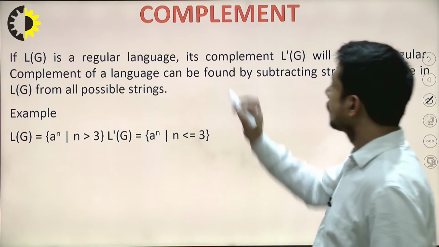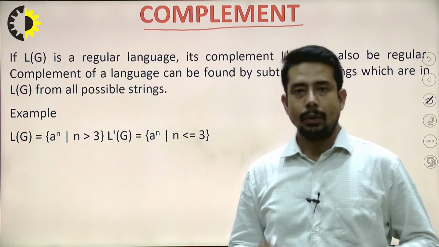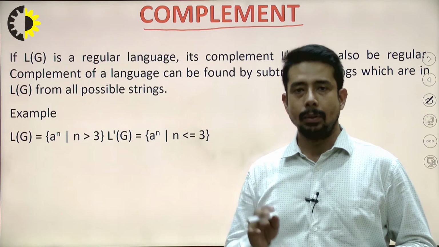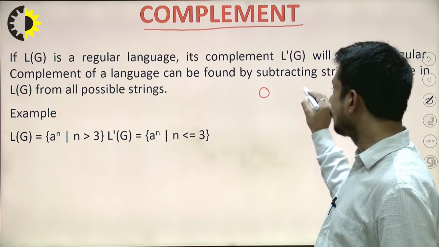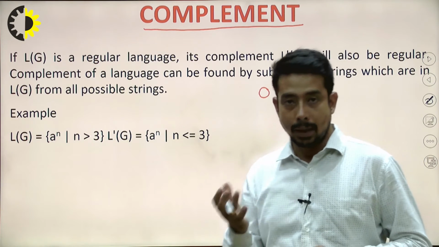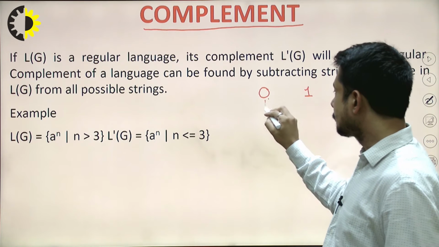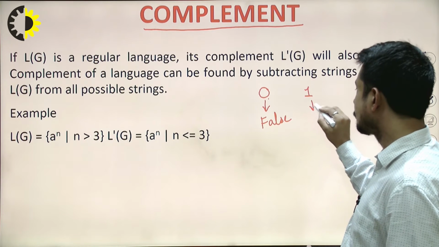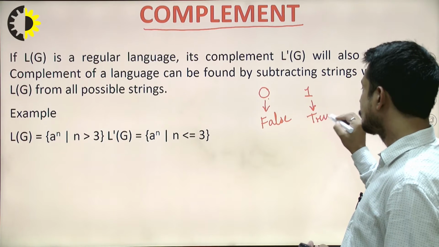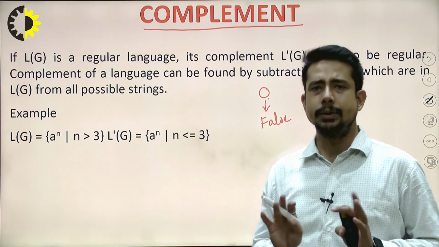The next slide says the complement operator. What does complement generally mean? Complement means that if the value of a particular variable is 0, the complement will be 1 in terms of binary numbers. Okay, so we have 0 and 1. 0 stands for, suppose, false and 1 stands for, suppose, true. So the complement of false will be true, and the complement of true will be false. So that is the concept.